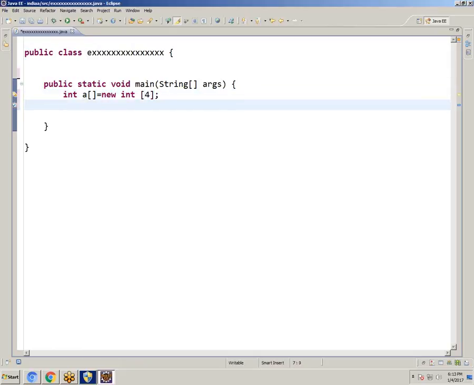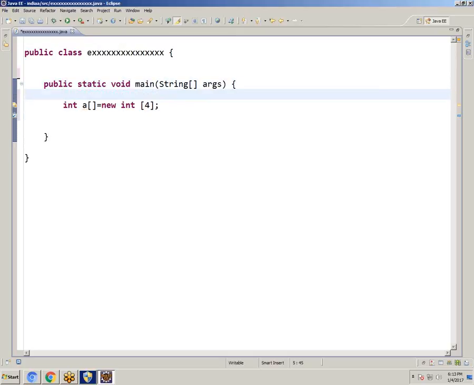Concentrate, madam. This is the concept, very, very important concept. You should know what is the logic of Java. SYSO, control space. Good morning, madam. Good evening.